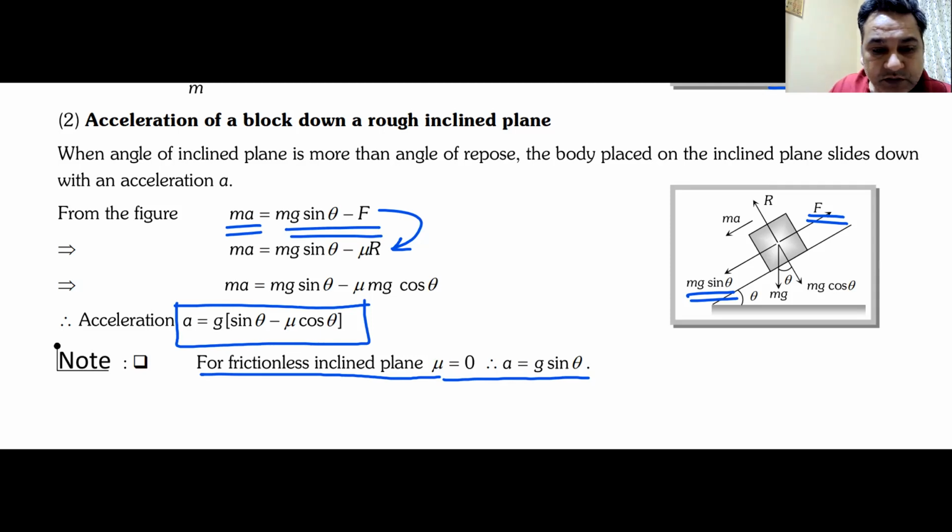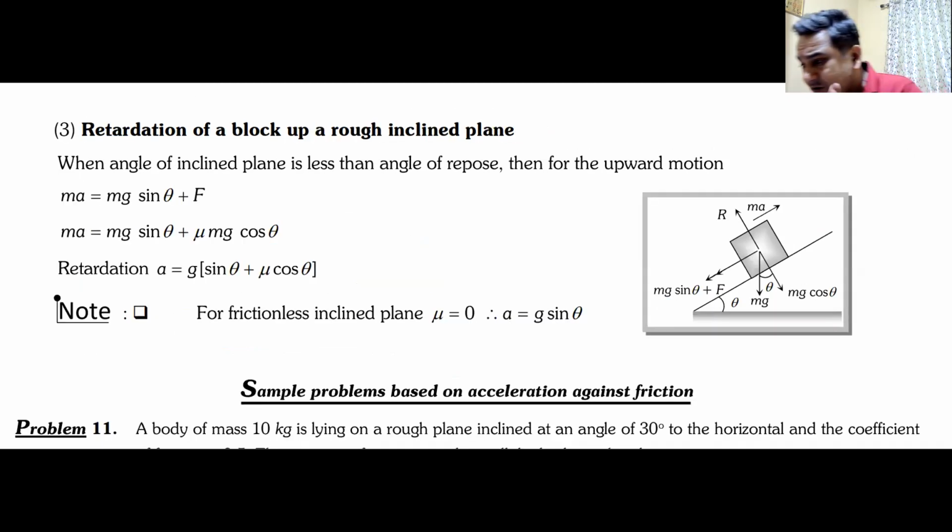Okay. Now this is the third case, which probably we have not done. In this case, what we have done is there's an inclined plane and there is a block kept on the inclined plane, as you can see. Now what I've done here is given the block an initial force. I've pushed it upwards. Since I have pushed it upwards, it is moving upwards. Remember, different case. Here I have pushed the block upwards.